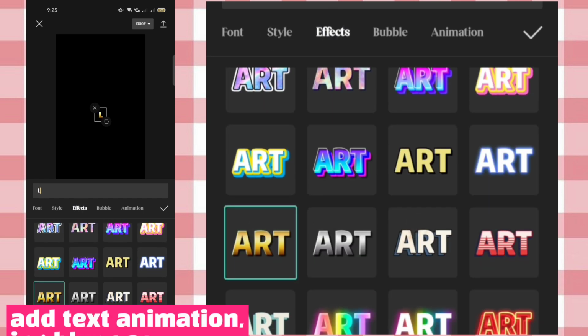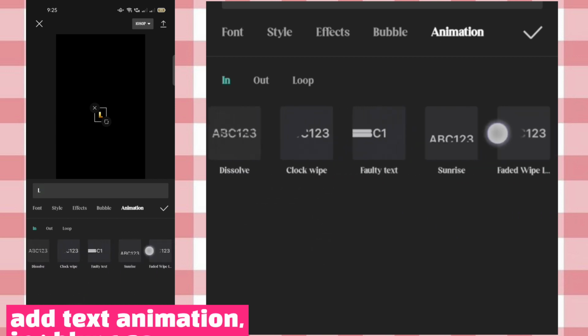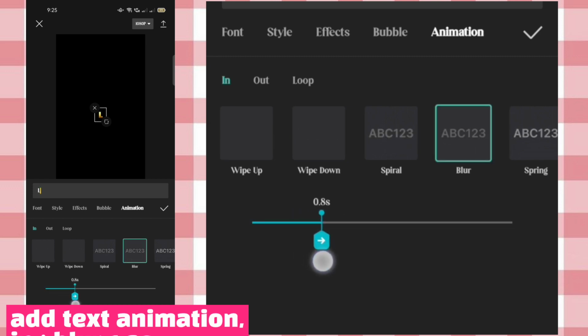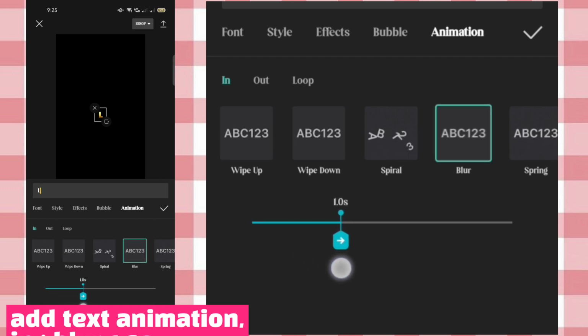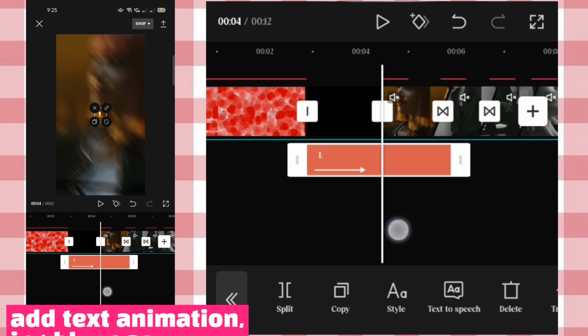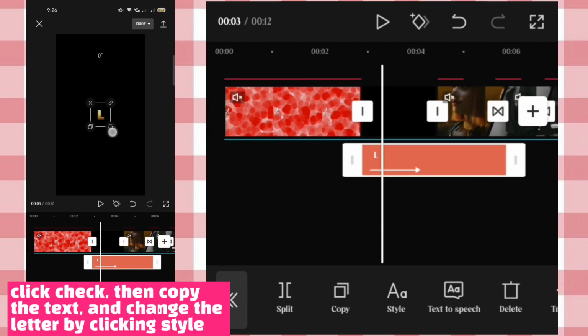Add text animation in blur 1.2 seconds. Click check, then copy text, and change the letter by clicking style.